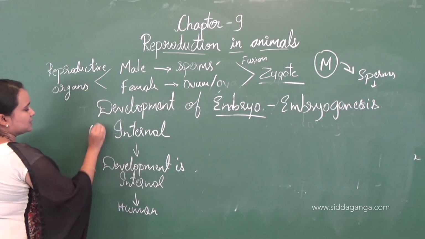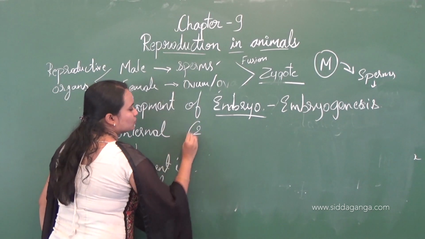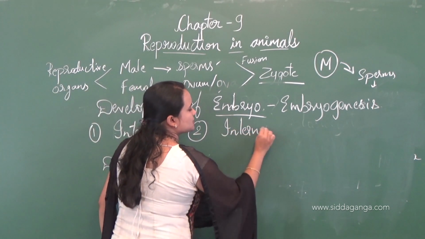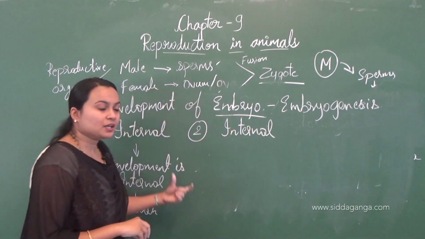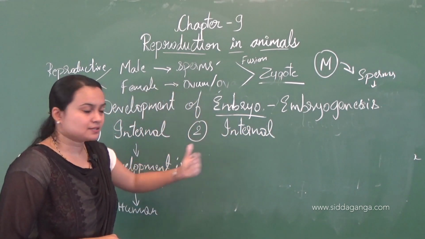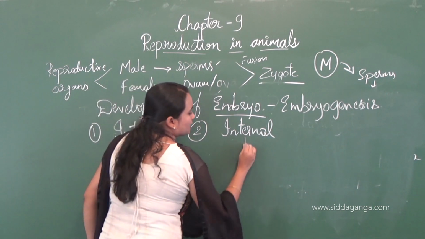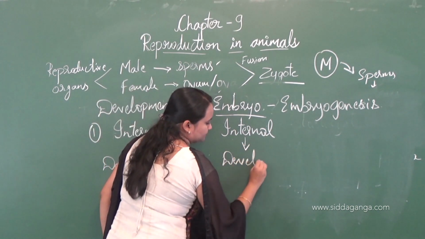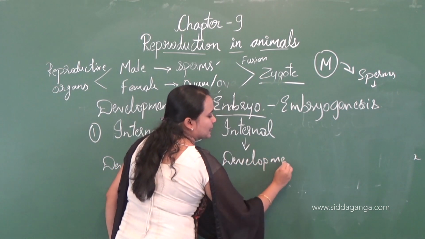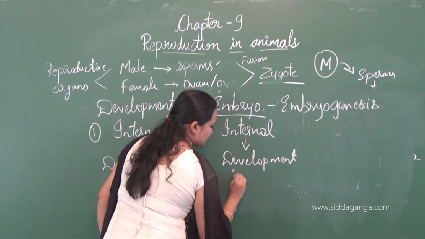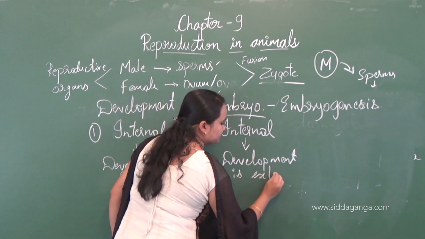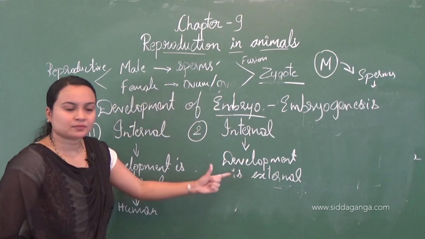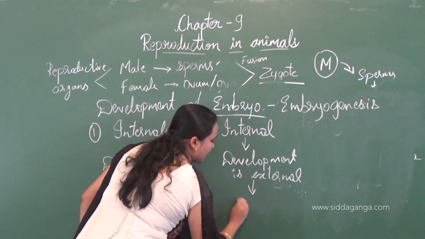Here one more: the fertilization is internal, and the development is external, that is outside the body. For example, hen.